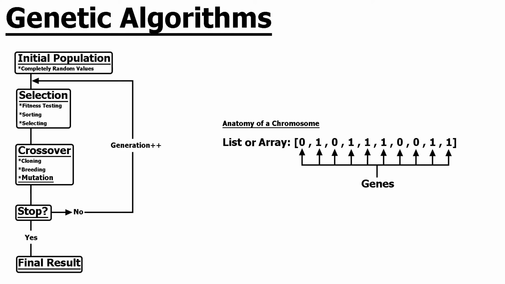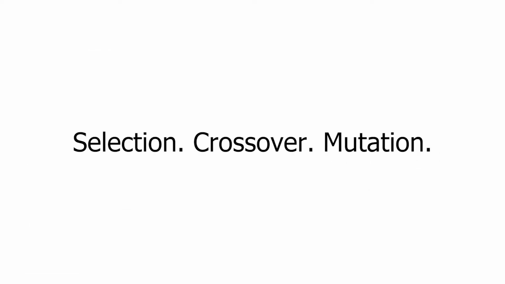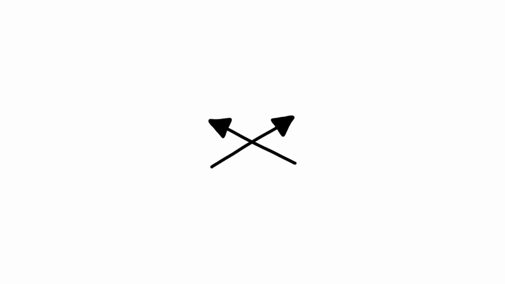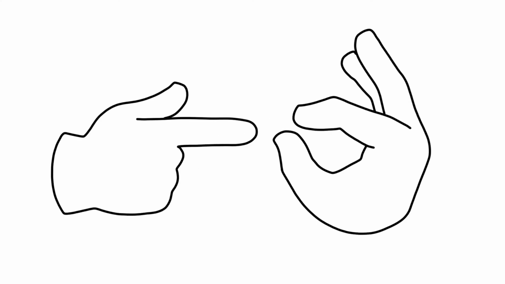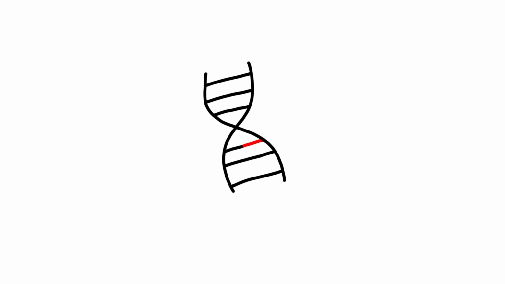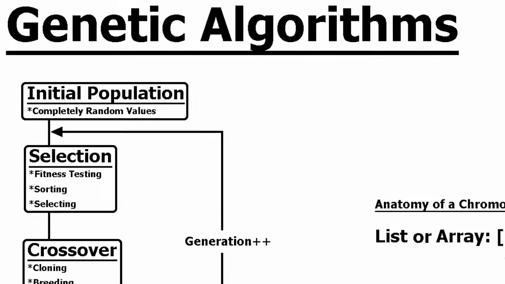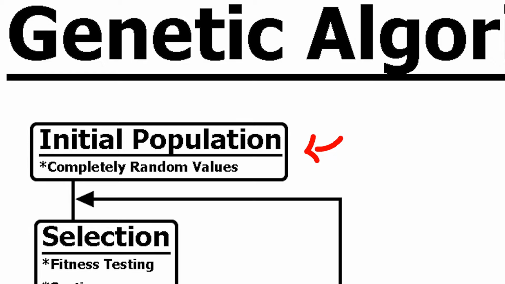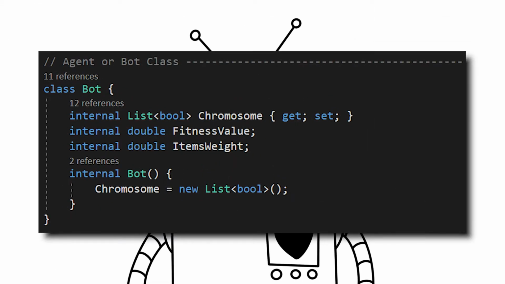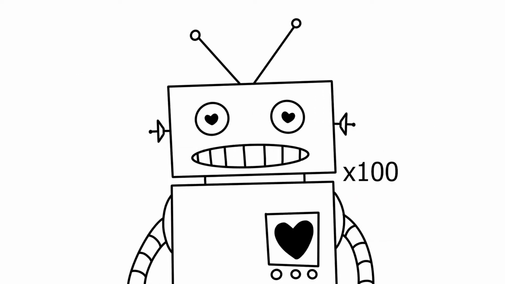Genetic algorithms only use 3 key phases: selection, crossover, and mutation. Selection is choosing the bots to breed. Crossover is combining two parents' DNA, or typically what normal humans call doing the nasty. And mutation is an arbitrary or random change in the DNA. To go through these steps, we need to create our first population of bots. These are usually represented by a separate class or object that can hold information. And these bots will be the ones doing the work and selecting the items to put in the backpack.